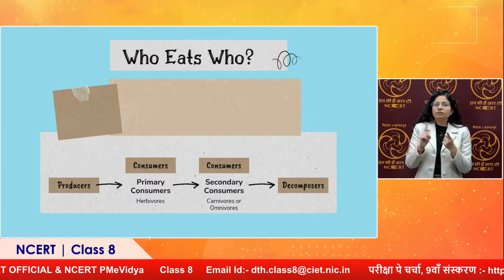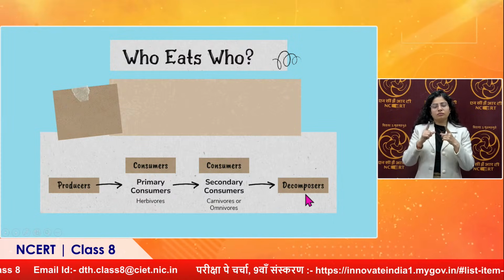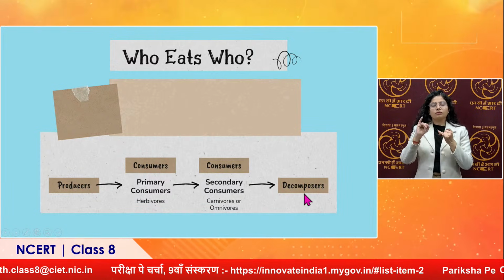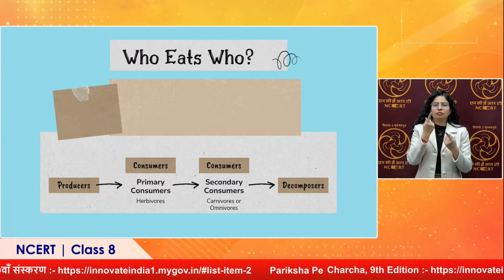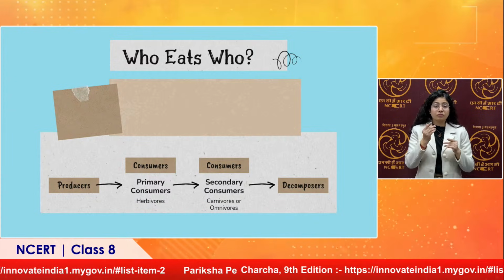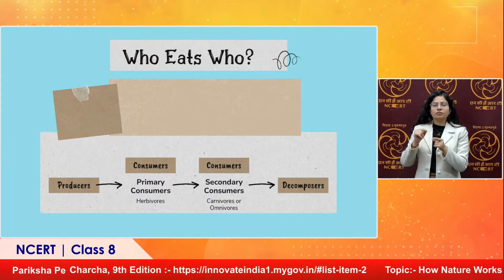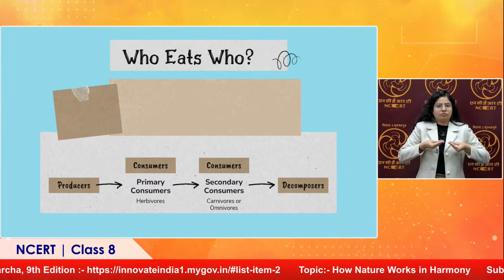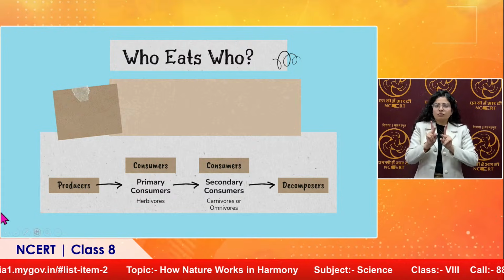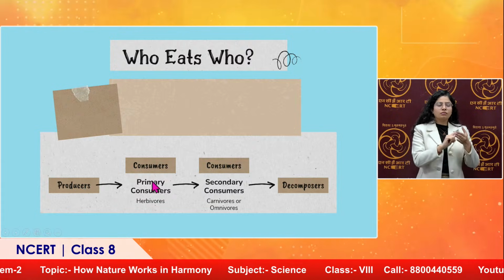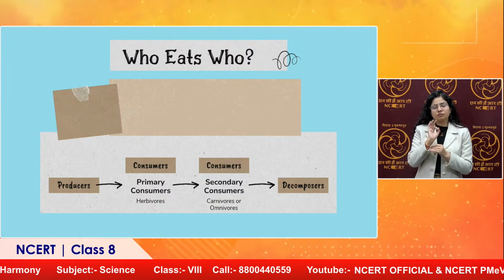Now what happens at the end of this chain? There are decomposers present. So what do these decomposers do? Every organism, let it be plant or animal, what happens to them? They die, right? When they die, decomposers, which are basically bacteria and fungi, come in. With the help of decomposers, the body decomposes and every nutrient gets back to the soil. And from the soil, again the cycle starts. From the soil, producers take the nutrients and the cycle goes on. Okay, so this is the beautiful way of nature to balance.